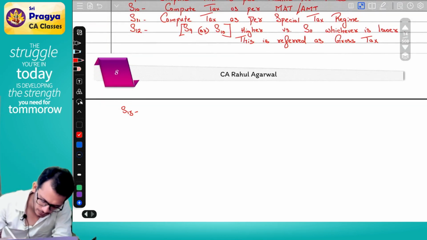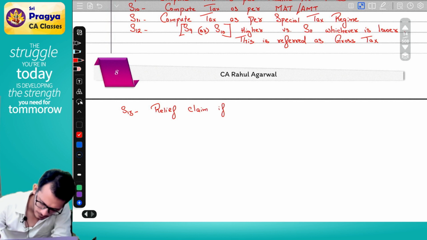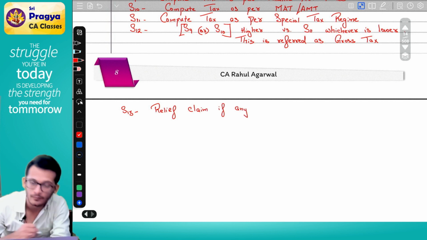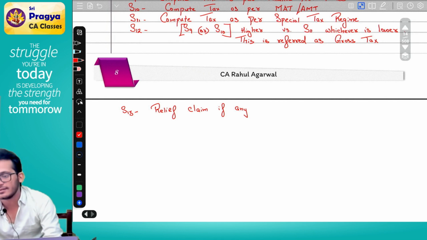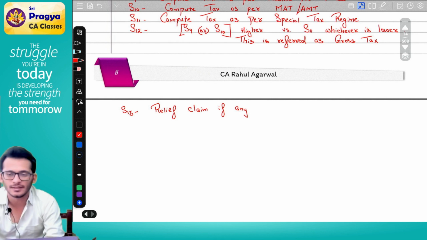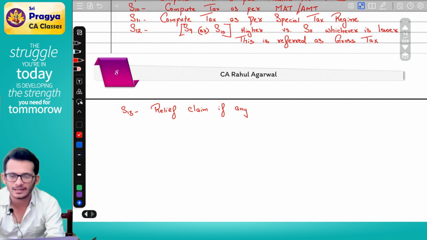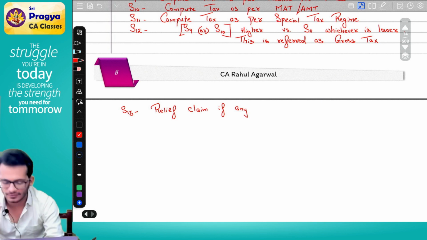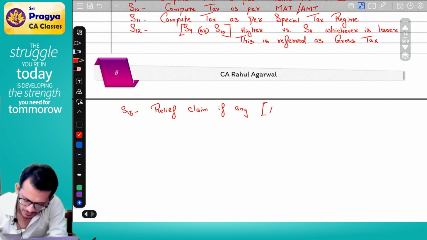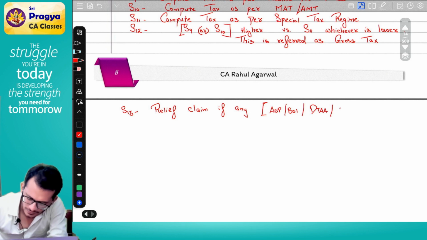Before you pay this money to government, you will claim something called as reliefs. Rahul, what is reliefs and all? You have certain reliefs. Claim reliefs, any within bracket AOP / BOI / DTAA / salary reliefs.